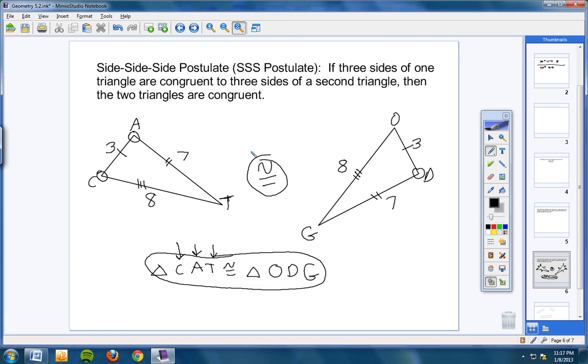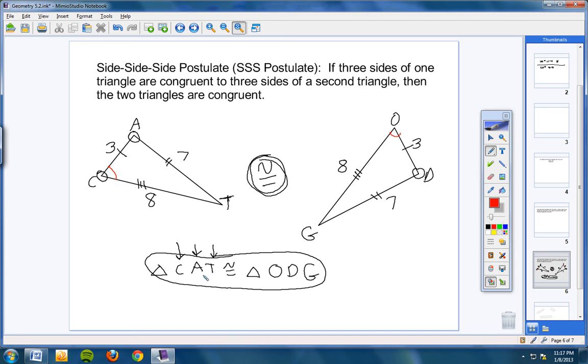Anytime you have three sides of one triangle congruent to three sides of another triangle, the two triangles have to be congruent. In fact, very quickly, I'm going to go ahead and mark the angles congruent also. I'm going to use a red pen. Angle C is right here. I'm going to put 1 mark. And angle O is right here. I'm going to put 1 mark. Angle A, I'm going to put 2 marks.